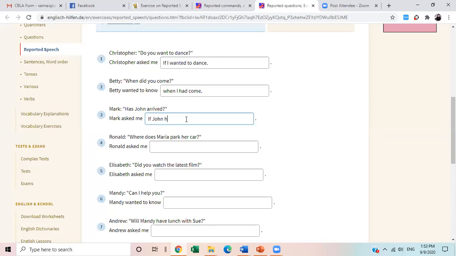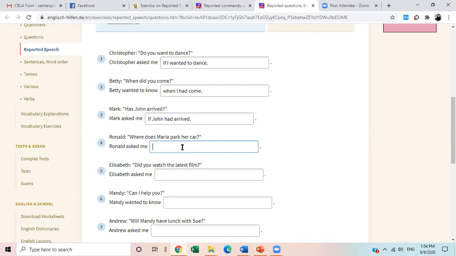John had arrived. Okay, I hope that with the help of this exercise, you will understand the change of questions into indirect speech very well. All right. Ronald. Where does Maria park her car? Okay, this is a question. Ronald asked me